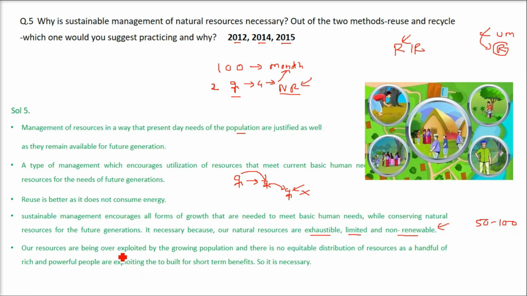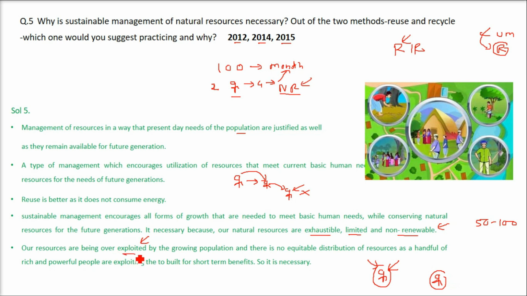Our resources are being very overexploited. A person in America uses far more than a person in Uganda. That is, the natural resource utilization by a person in a developed country is far more than that of a person in any developing country.